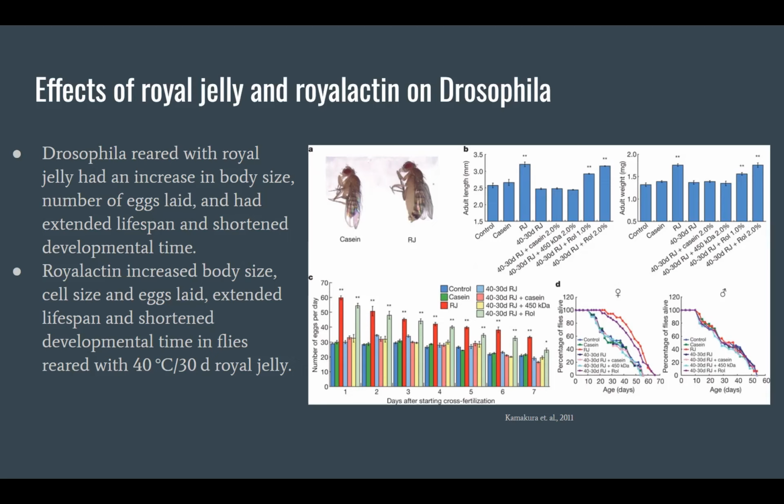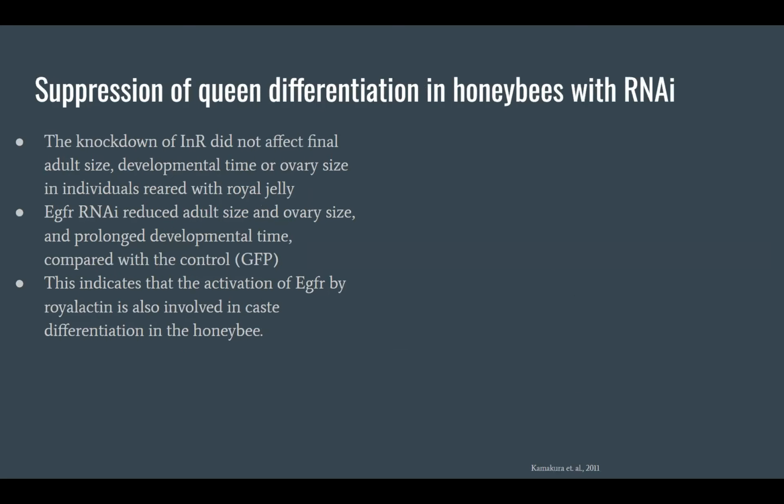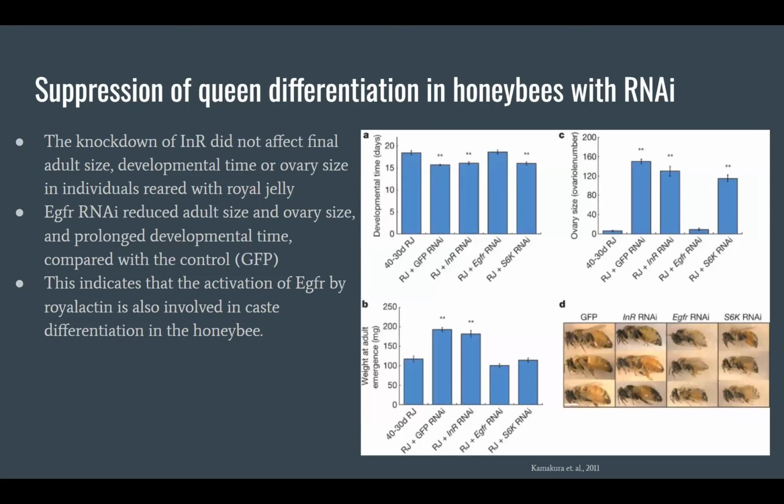Overall, fresh royal jelly led genetically identical fly larvae to develop into adult individuals with phenotypes similar to queen bees, showing that Drosophila could be used as a model organism for genetic analysis of caste differentiation. Moving forward, going back to honeybees, we're looking now at the suppression of queen differentiation in honeybees using RNAi. Essentially, RNAi is a way of silencing genes by mRNA degradation, so it's a way of gene knockout.